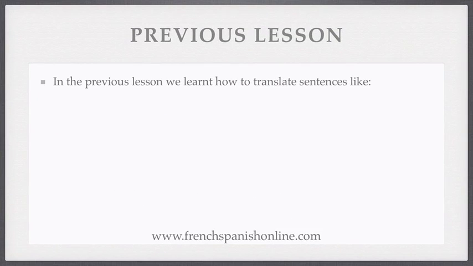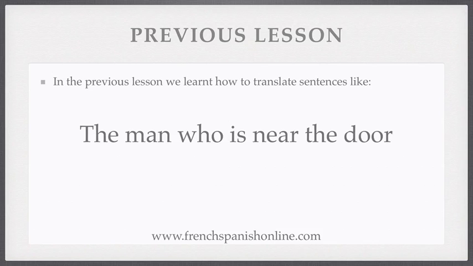In the previous lesson about pronouns in French, you remember that we saw how to translate sentences like the man who is near the door. To translate who, the relative pronoun in English, we use qui for two reasons.